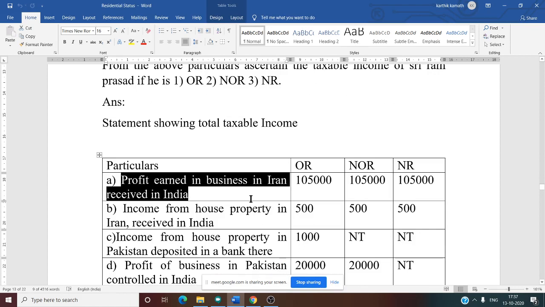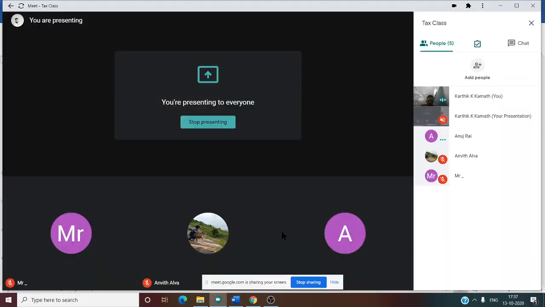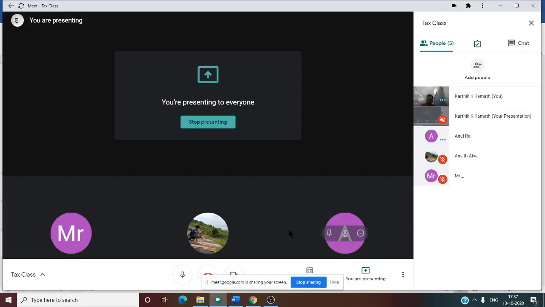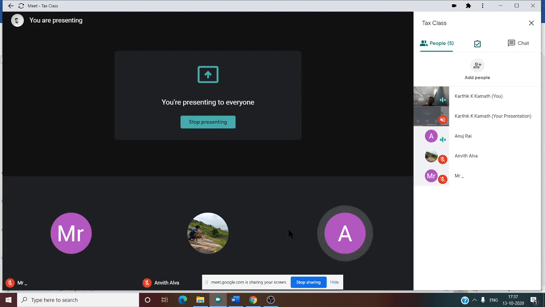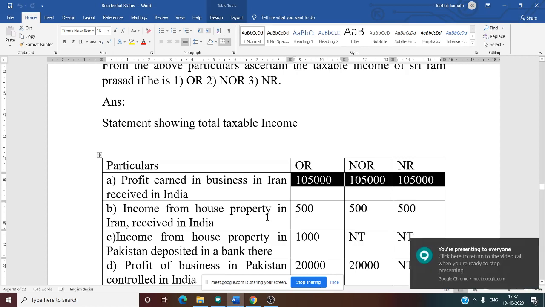Now you know everyone is taxable. Now you write the amount in all 3 columns. Whether this is clear? Yes, sir. Clear, right? I hope this is clear. Yes, sir. So that is the first one.